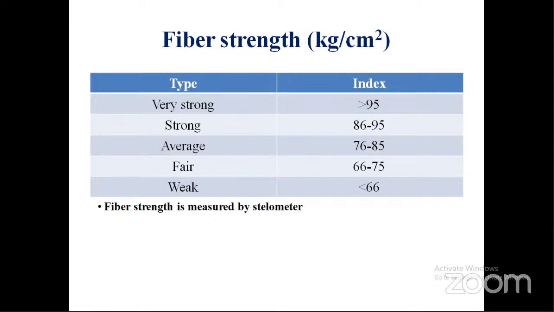And one more thing, this fiber will have some amount of color also. That color is measured using the Nickerson Hunter colorimeter. This color, fiber length, fiber strength, micronaire value, all these are very important parameters for defining cotton quality.